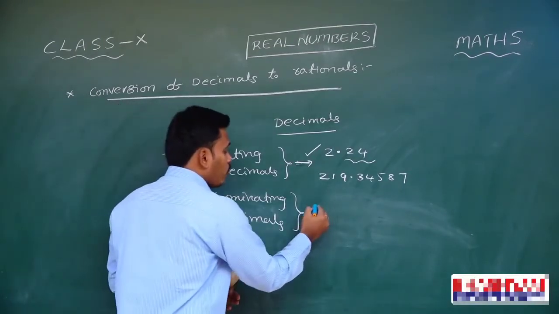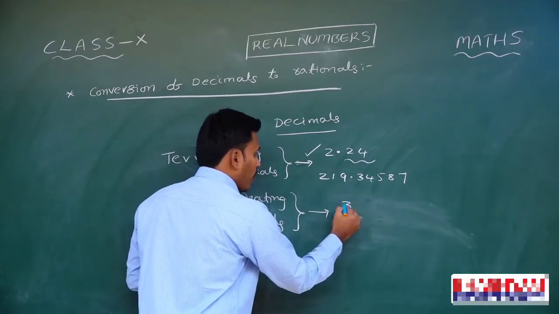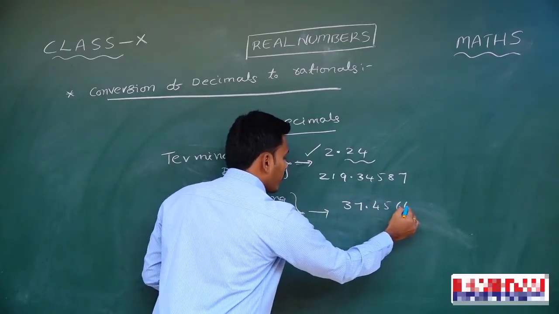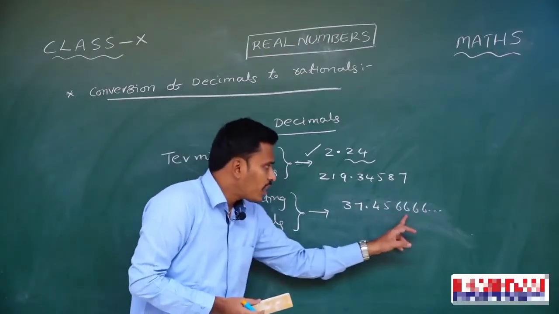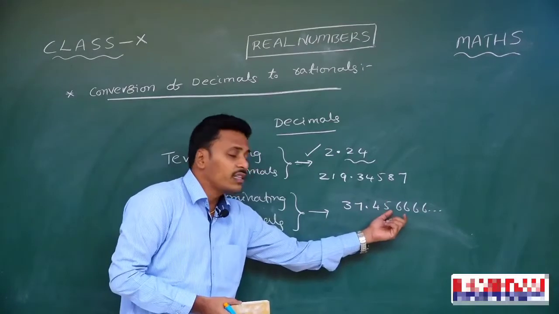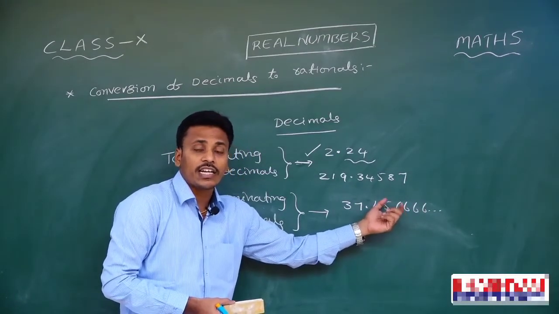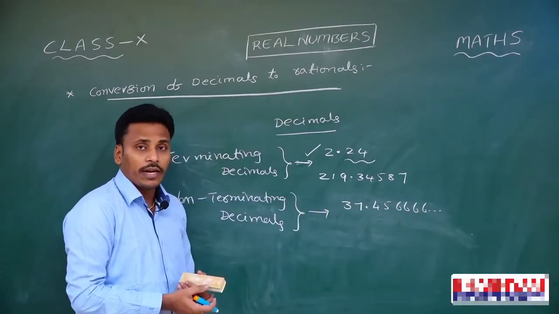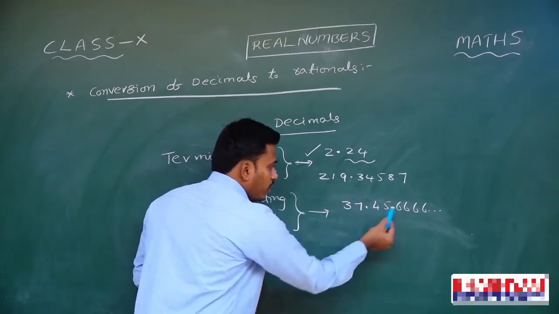I will give you some examples related to non-terminating decimals. Suppose you start with a number like 37.45666, and continue like that. See, here the digit 6 is repeatedly continuing, and the digits in this decimal part are not finite, they are infinite, and the digits in the decimal part are not terminating. That's why we call these decimals non-terminating decimals. Here, this 45 is not repeating actually, this 6 is repeating.